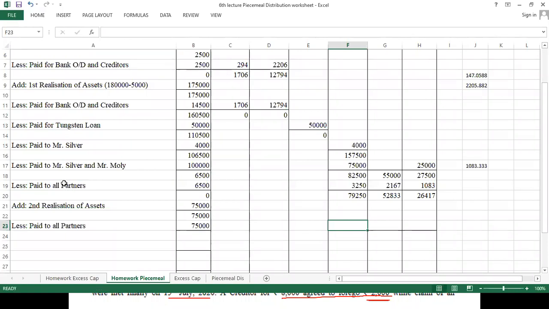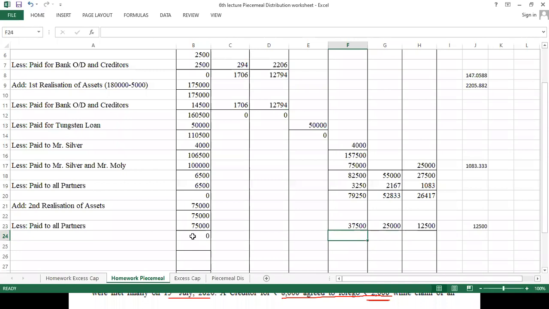so it will be 37,500 for silver, and look at here, 75,000 divided by 6, so it is 12,500 for moly and 25,000 for tungsten. Am I right? Yes, sir.